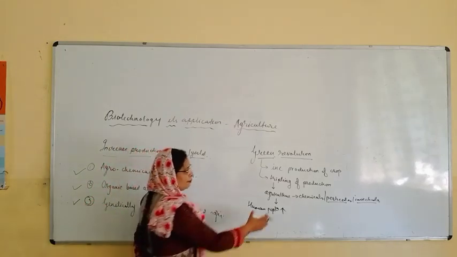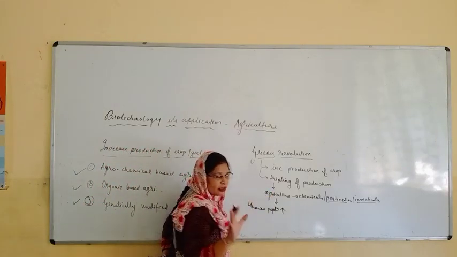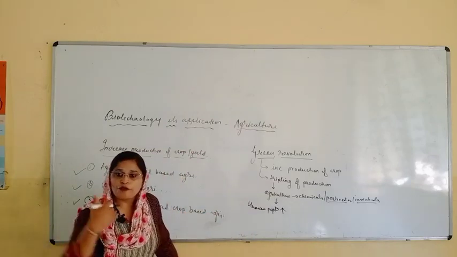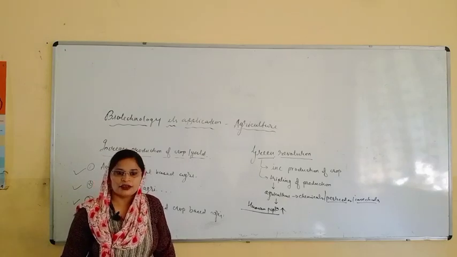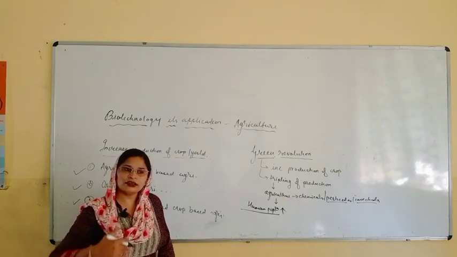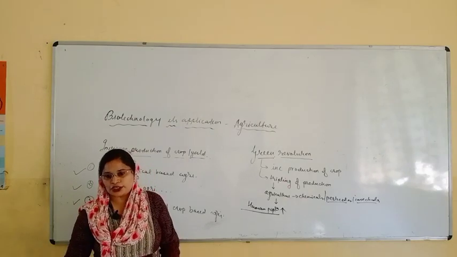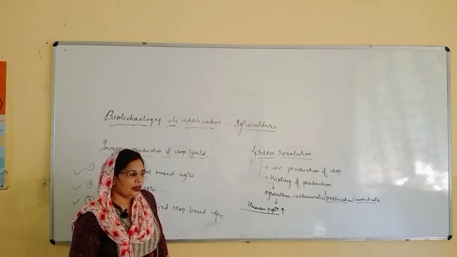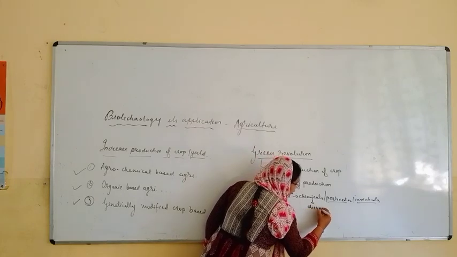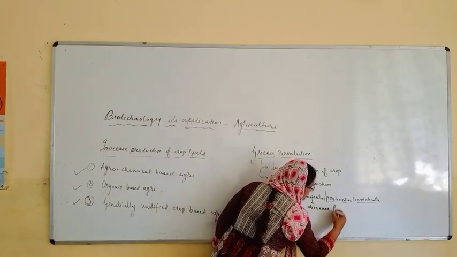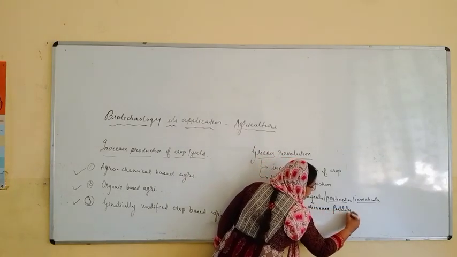But agrochemical based agriculture is not sufficient to fulfill the needs of the human population, right? So they are searching some other option, right? Now they are saying that this will decrease the fertility. By using the chemical, it will decrease the fertility of the soil.